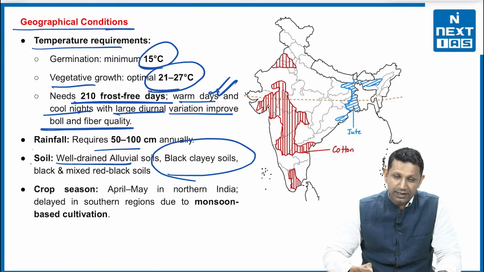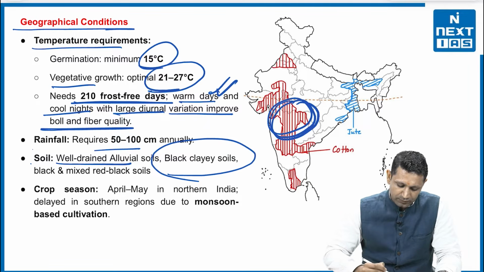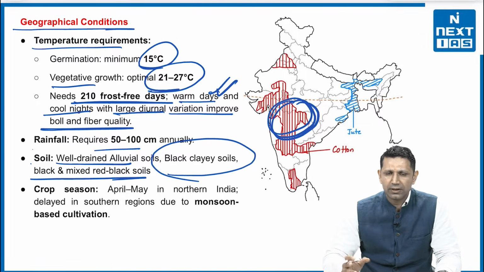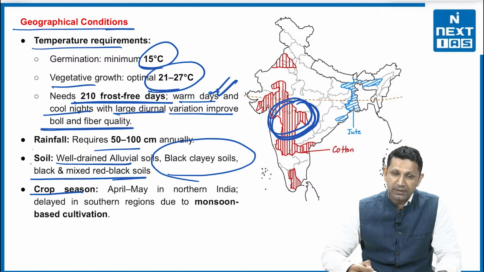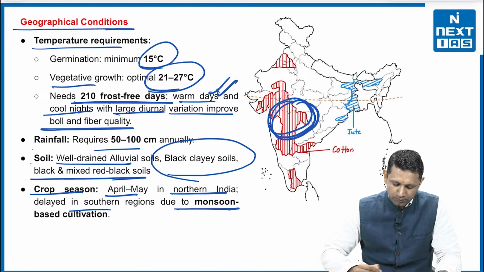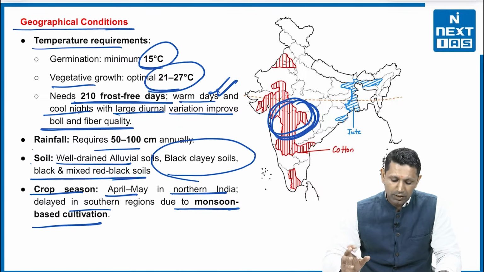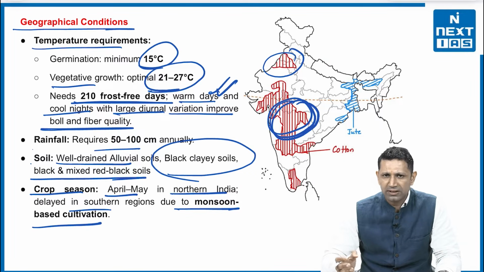Then we have the black clay soil that is very suitable for it. This is the area of the black clay soil. Then we have the mixed red and black soil that is also suitable for cotton production. Then the cropping season is April to May in northern India and delayed in southern regions due to monsoon-based cultivation. Now the areas include the lower part of Punjab,